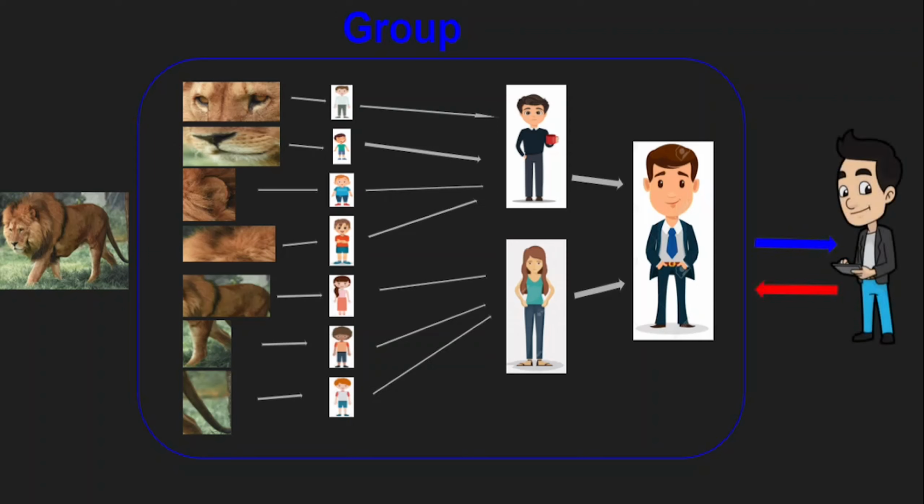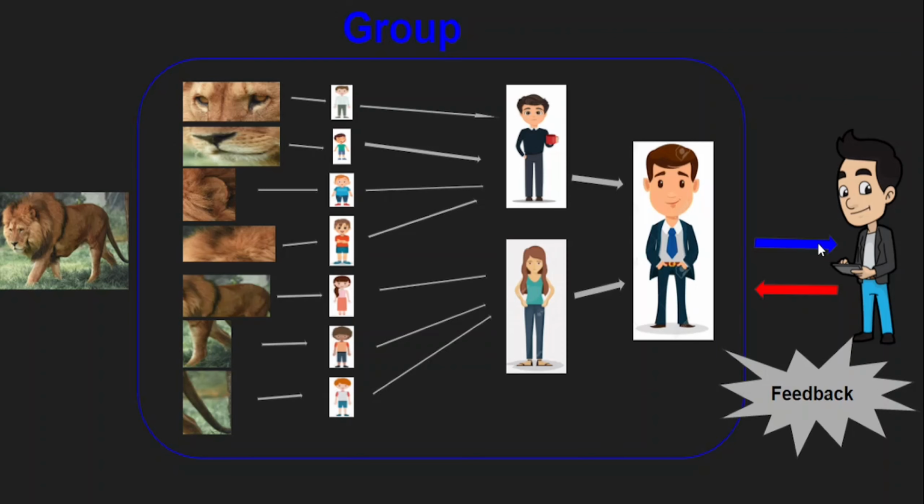Now they have an auditor or evaluator who will evaluate their findings. He will give the feedback whether their decision is correct or not. So if their decision is wrong, he will give feedback that it is wrong, you have to learn properly. So that's what the feedback is, coming here in the red arrow.